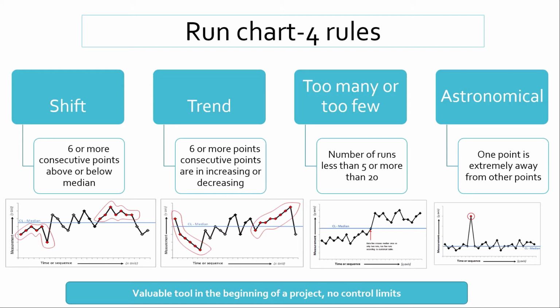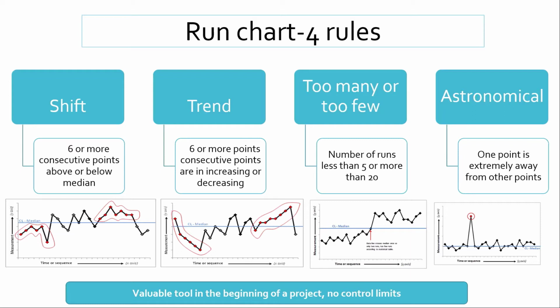So this chart is a very valuable tool in the beginning of a project. When we have a lot of data in our hands, we can just do the run chart and see whether there is a shift or a trend or too many or too few runs or an astronomical value. Then we will come to know whether our data is random data, or if there is a shift, that means there is something wrong. So we have to check where it went wrong, and take action plans accordingly.